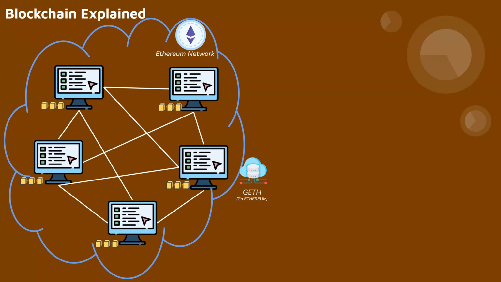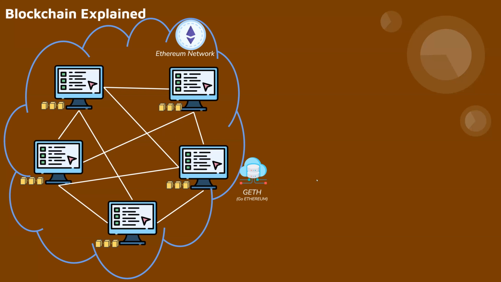Go Ethereum is a client which, when you install it on your server, computer, or laptop, will get you a copy of the ledger, the entire blocks available on Ethereum, and you become a part of the network. You also take part in maintaining those records and generating hashes to create blocks. We are going to discuss that in proof of stake and proof of work later. So Geth is the client that helps your computer get onto the Ethereum network.